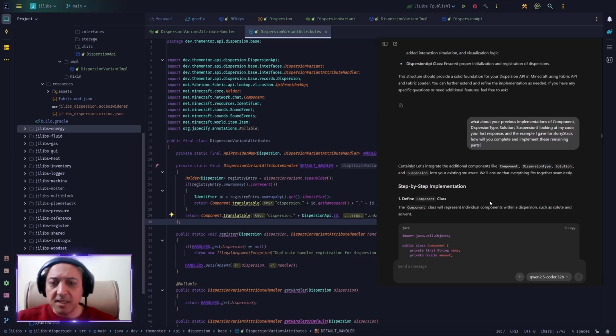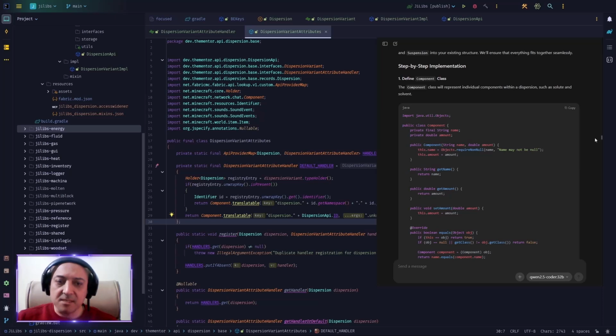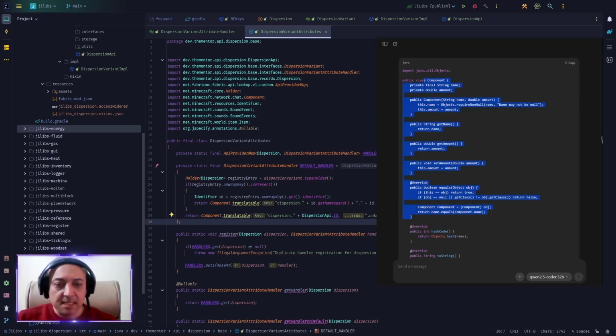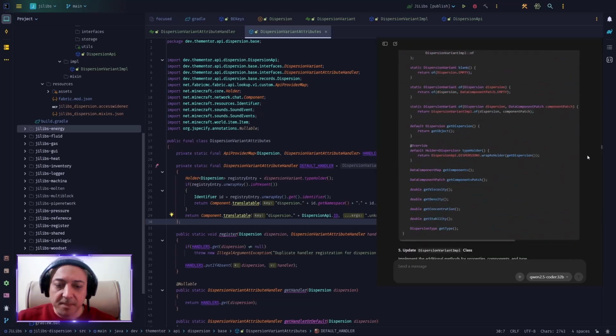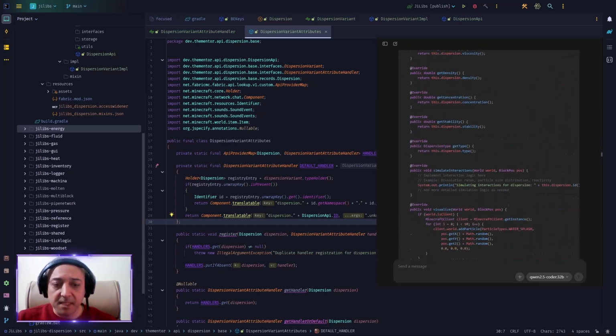So I went forward and said, okay, I agree with most of your suggestions. However, if you want to add the component, dispersion type, solution, suspension, what about them? Also, I gave him an example of a slurry stack from Turtiworty. I had my own gas stack and fluid stack that I could use, but at the time I had it at hand. So I said, what about that? You totally ignored that one. He goes on and says, okay, this is the complete component class. This is the dispersion type, and he adds the dispersion type on top of the dispersion itself. Then, of course, he adds the dispersion type into the variant, and then the IMPL returns it.